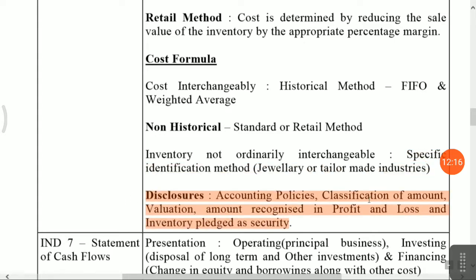Friends, if you are valuing your closing stock, how you are valuing, what type of accounting policy, how you classify your closing stock, raw material, work in progress, finished goods, traded goods, that you have to disclose. And you also disclose the valuation method, amount recognized in profit and loss account, and inventory pledged as a security, that matter you have to disclose.